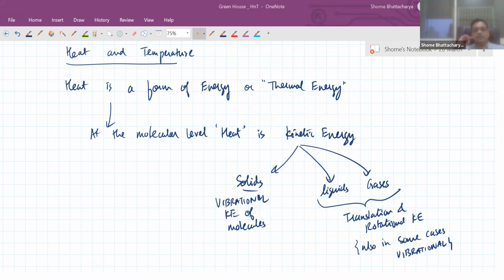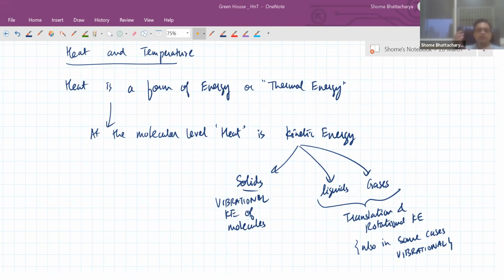Yeah, we can't see the vibration. That's true because that's happening at a very small scale. The amplitude of vibration is very small because it's happening at the molecular level. But nonetheless, there is vibration happening. There is enough evidence of that. Okay, the whole process of heat conduction itself is evidence of that.